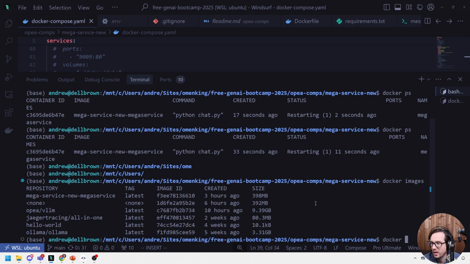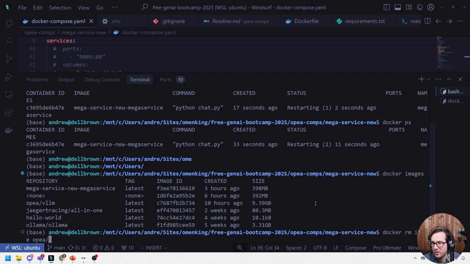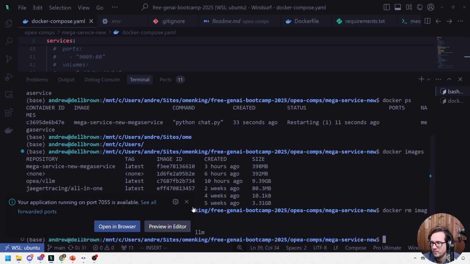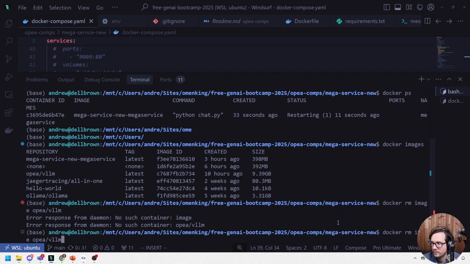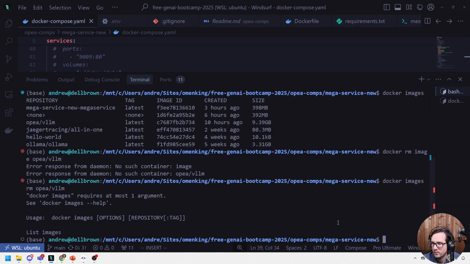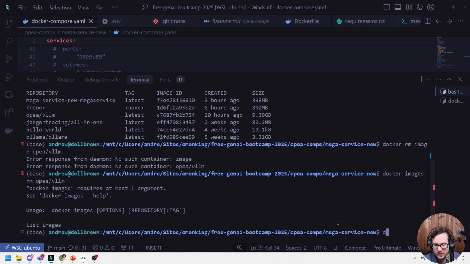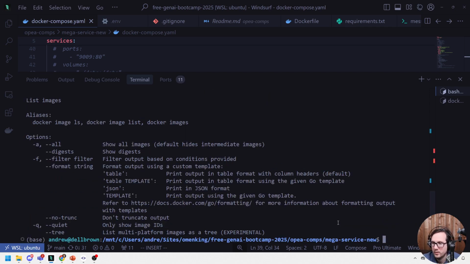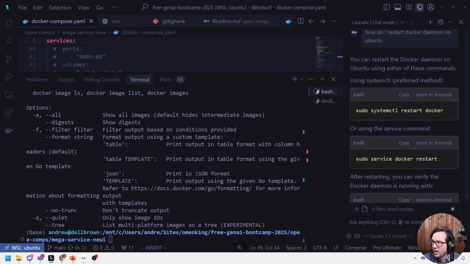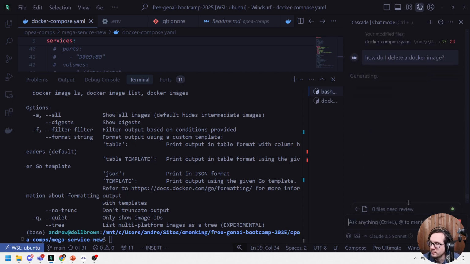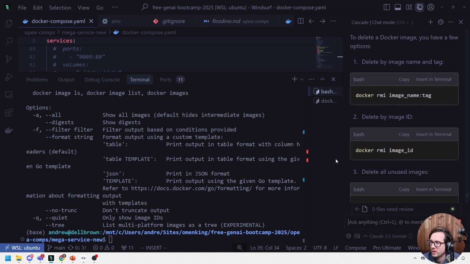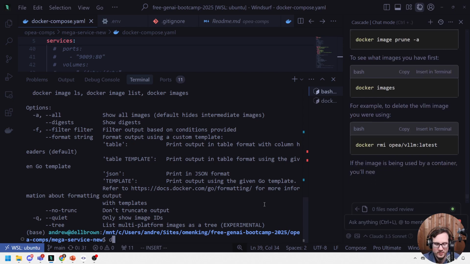We'll say docker remove image vLLM. I don't know if that's the command. I'm just trying here. Images remove. Let's say docker images --help. How do we delete an image? I never remember that in 100 years. How do I delete a Docker image? Yeah, docker rmi. I don't know why they make it that command.